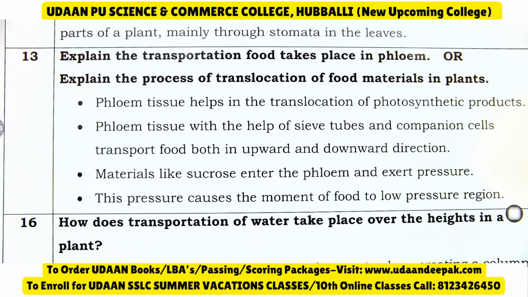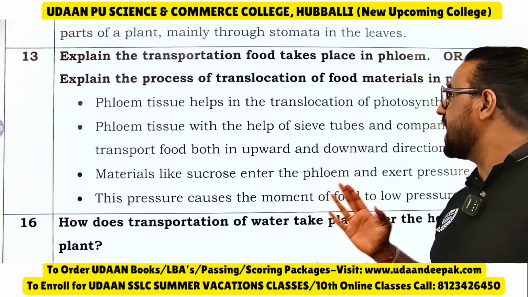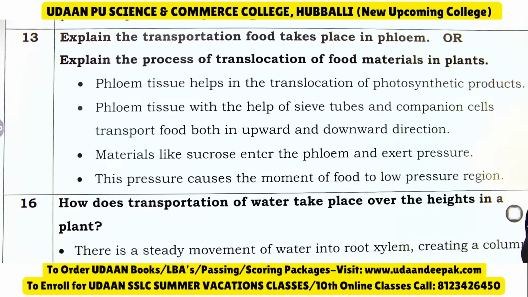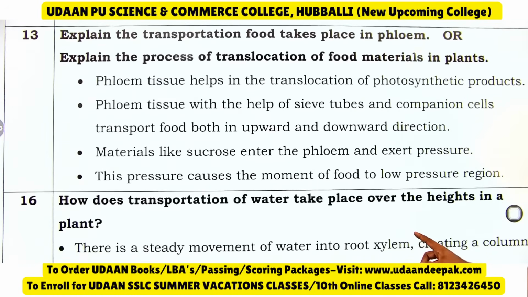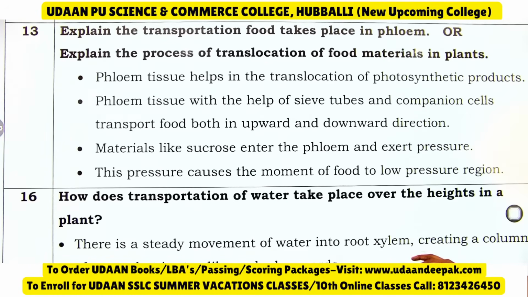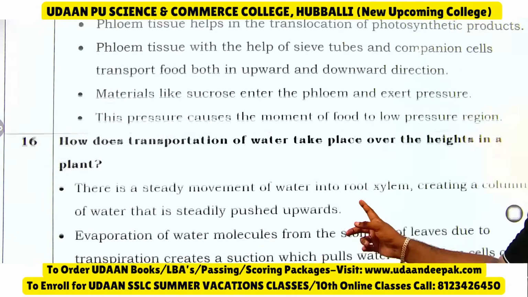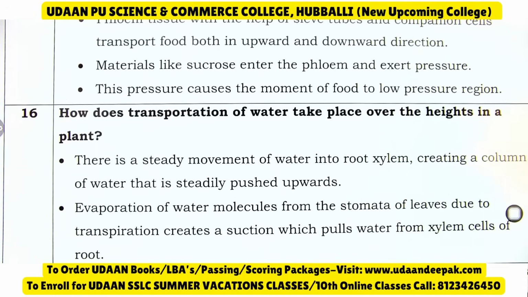Explain the process of translocation of food materials in plants. Translocation of food takes place in phloem. Phloem tissue helps in translocation of photosynthesis products. With the help of sieve tubes and companion cells, it transports food in both upward and downward directions. Materials like sucrose enter the phloem and exert pressure. This pressure causes movement of food to low pressure regions.